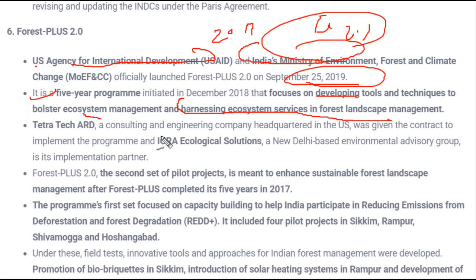Now again, forest is a huge habitat of many species. You know very well, lots of animal and plant species, that is flora and fauna species, live in forest, and it is a major part of the ecosystem. They have their own ecosystem and their own food chain, lots of things are dependent on the forest only, and if these forests are being cut down, all those species living in that forest would either go extinct, or the number of their species will reduce day by day. Fine. So that's why this Forest Plus 2.0 was launched.